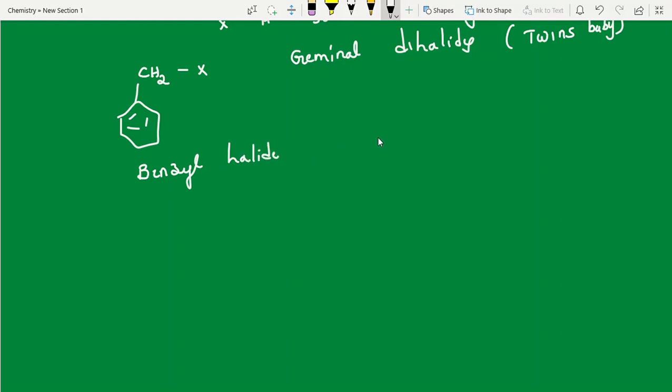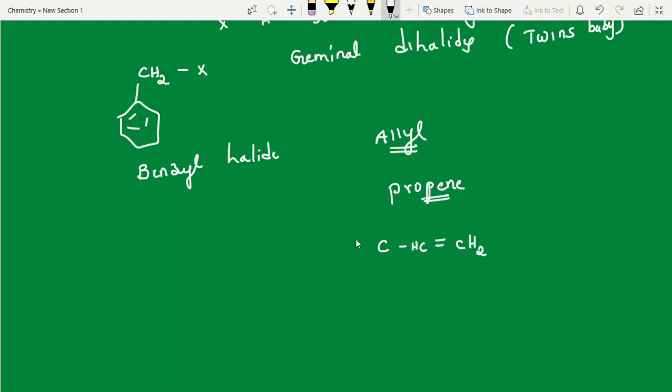Now, what is the next one? Allyl. Here most of the students get confused about allyl. Here you just have to remember propene. What is propene? One, two, three carbons, right? So this is the propene structure, the skeleton. The remaining you fill with hydrogen.